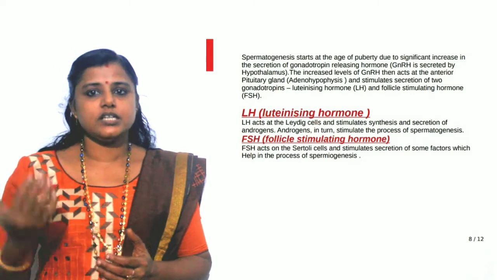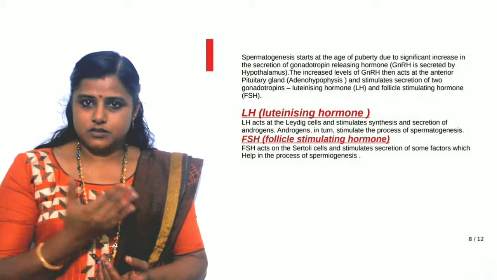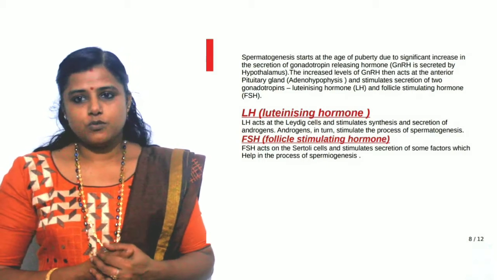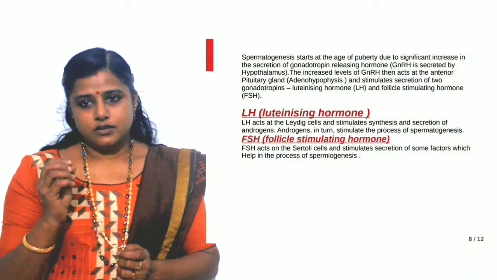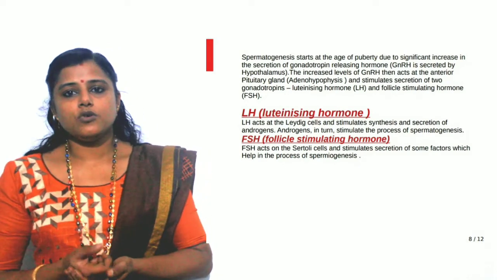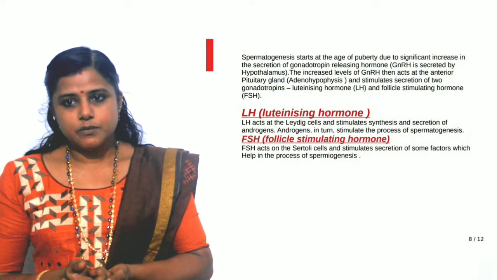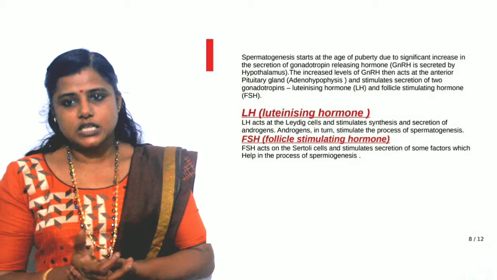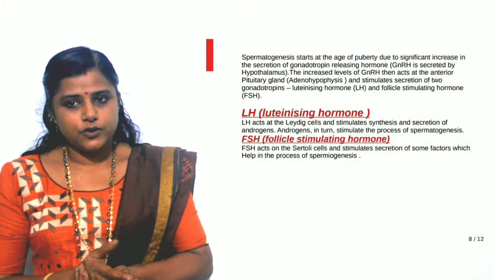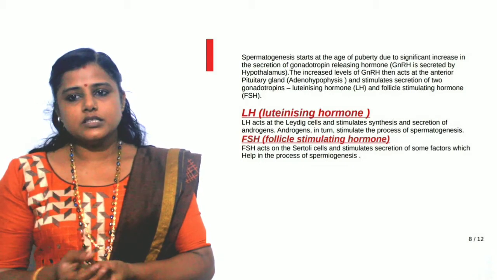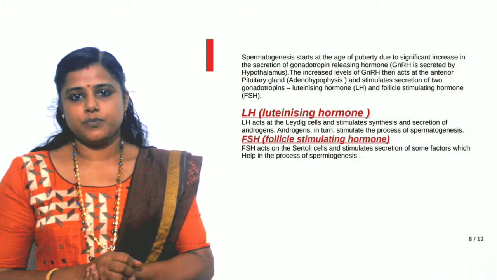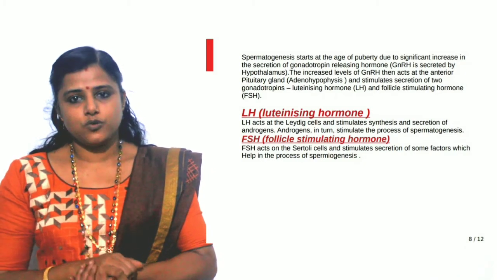We have already learned about these hormones in the previous year. So the gonadotropin releasing hormone secreted by the hypothalamus activates the anterior pituitary or adenohypophysis, and this anterior pituitary produces 2 different types of hormones.